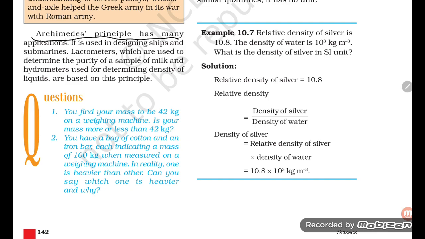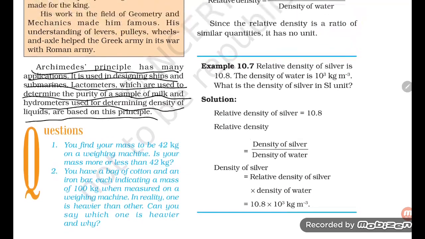Archimedes' principle has many applications. It is used in designing ships and submarines. Lactometers, which are used to determine the purity of a sample of milk, and hydrometers, used for determining the density of liquids, are based on this principle.